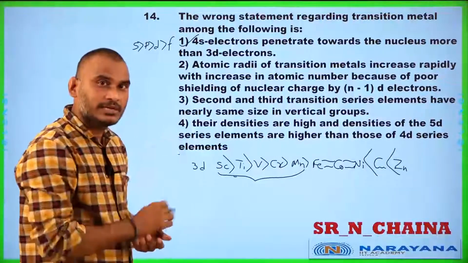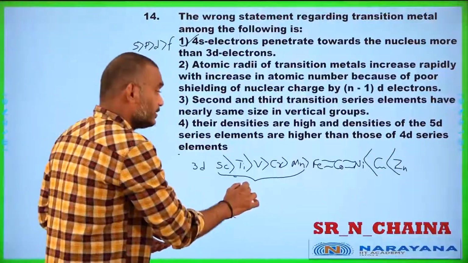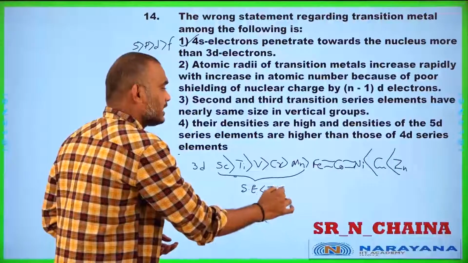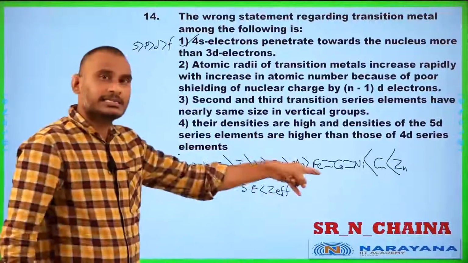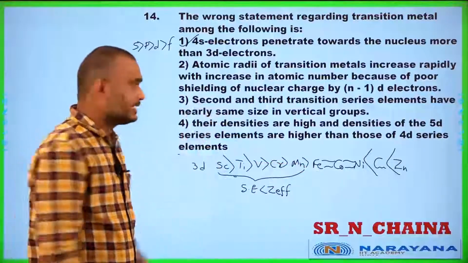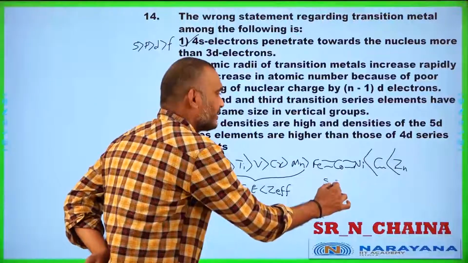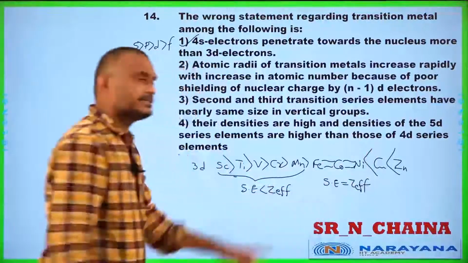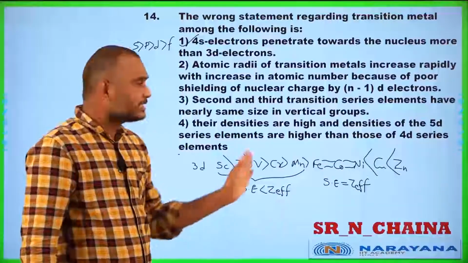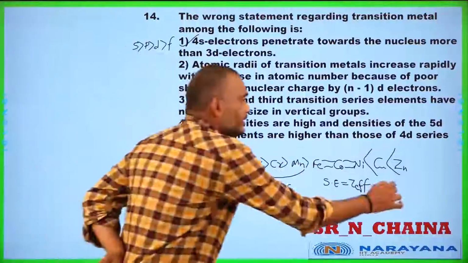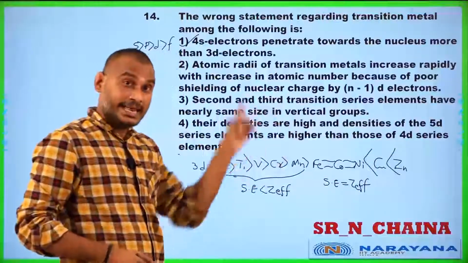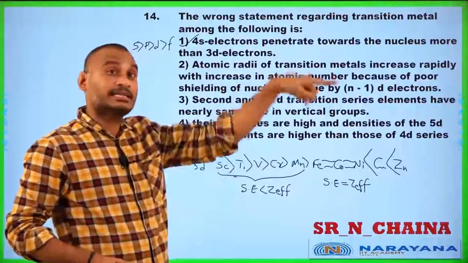What is the reason? The shielding effect is lesser than the effective nuclear charge. As the effective nuclear charge increases, size decreases. Here the shielding effect is nearly equal to the effective nuclear charge. That is the reason the size is similar. For copper and zinc, the inner electrons are 3D9 and 3D10, and the outer electron is in 4s.